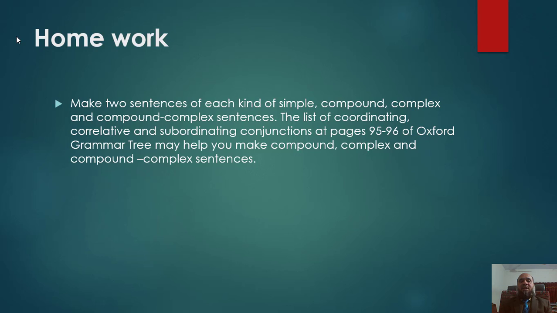Now it is time to assign homework. Make two sentences of each kind of simple, compound, complex, and compound complex sentences. The list of coordinating, correlative, and subordinating conjunctions at page 95-96 of Oxford Grammar Tree may help you make compound, complex, and compound complex sentences.